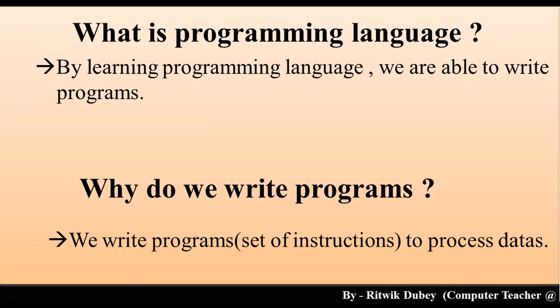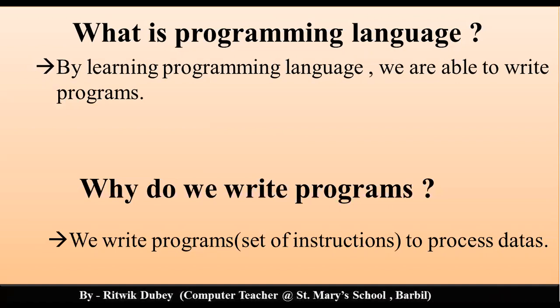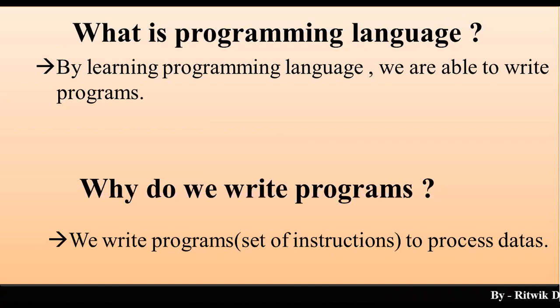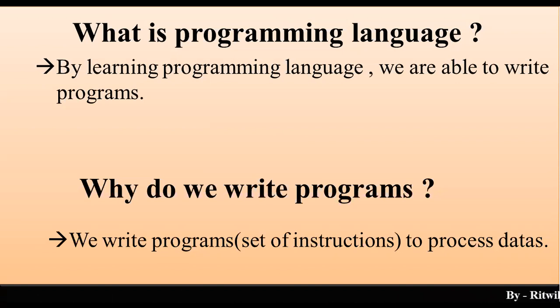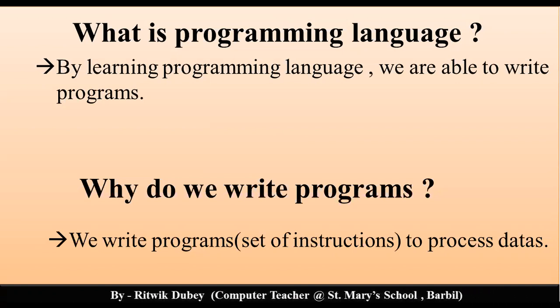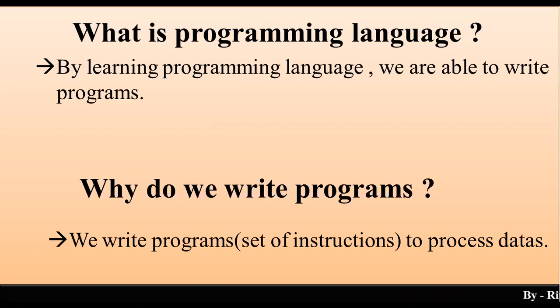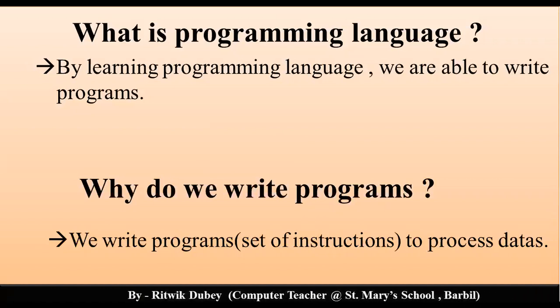For example, if my task is to add two numbers and display the result. Okay. So in order to do that, see, how many instructions do I need? The first instruction will be take first number in variable sum, take second number in second variable, add the two values of the variables and store in third variable, and display the value of the third variable. So 4 instructions are there. Yes or no? In this case, the data were the two numbers.